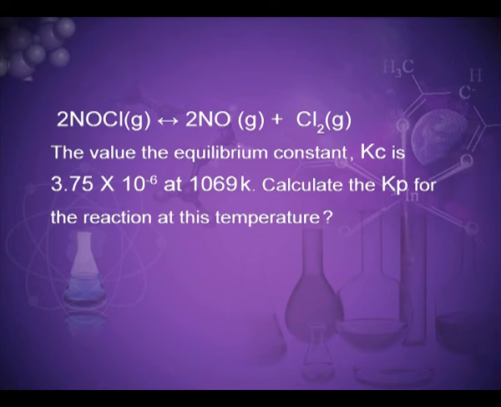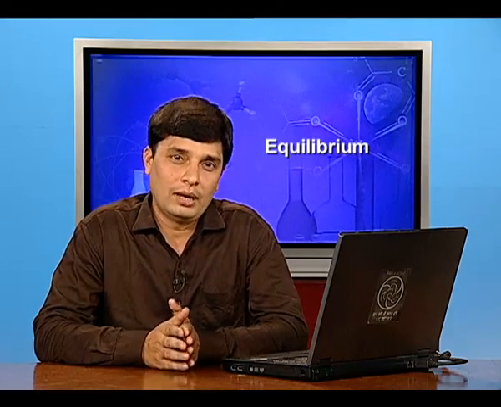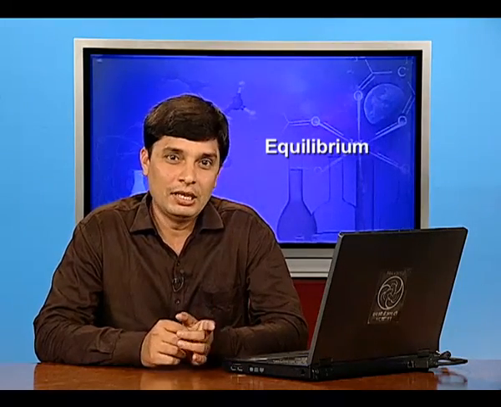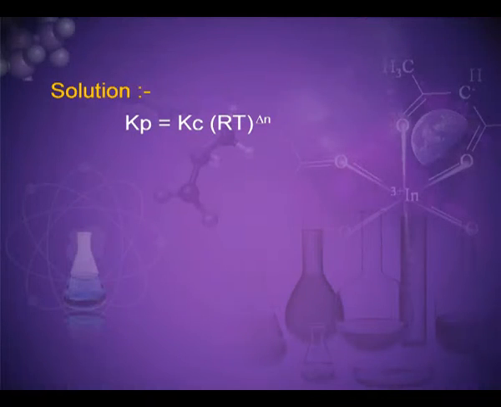The value of equilibrium constant Kc is 3.75 into 10 to the power minus 6 at 1069 Kelvin temperature. Calculate the Kp for the reaction at this temperature. We know that Kp is equal to Kc RT to the power delta n.